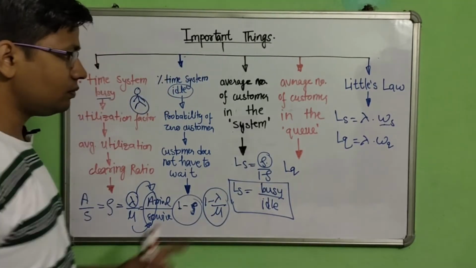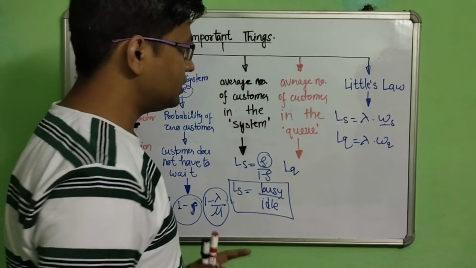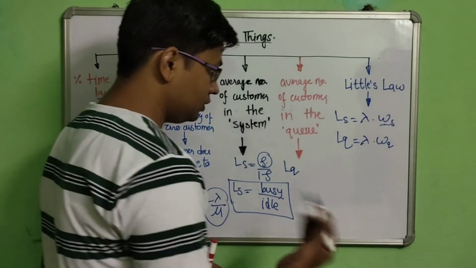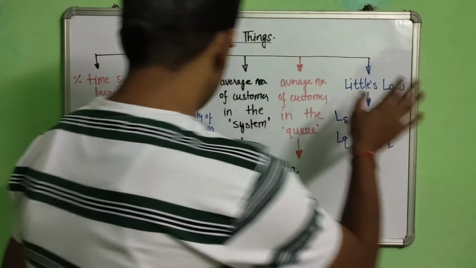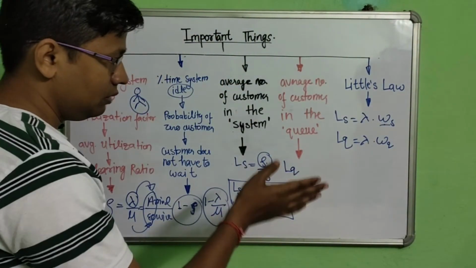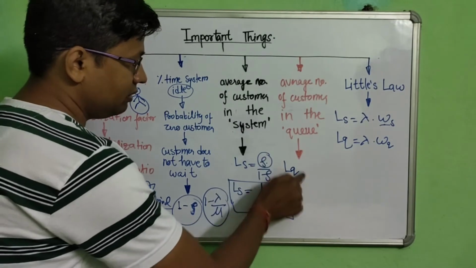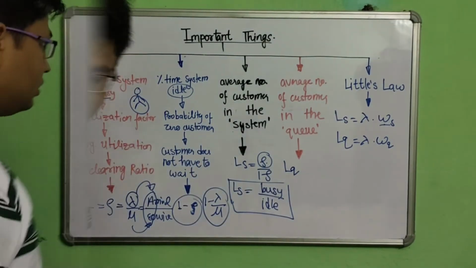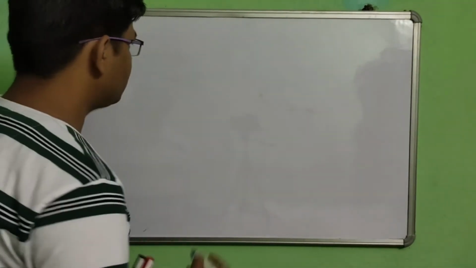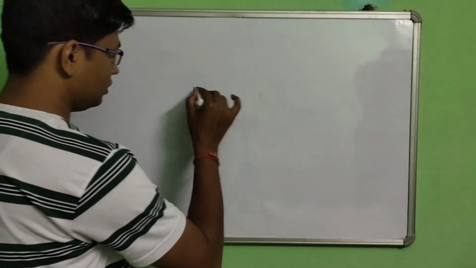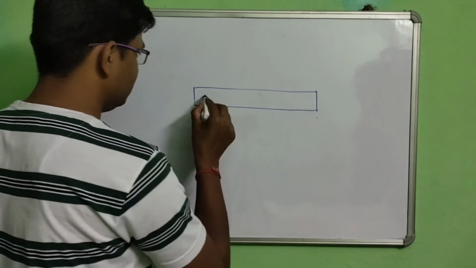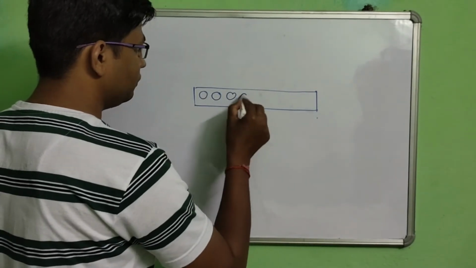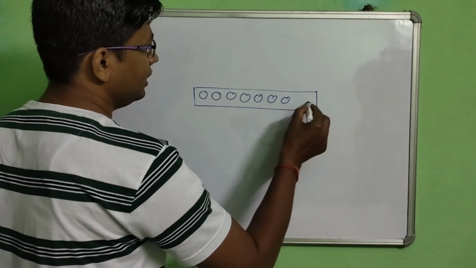Now, what is the formula for the average number of customers in the queue? I want to tell you. After that I will remove all these things, so I will make you understand how you can easily remember LQ. Now say there is a room, and there are some customers, 1 2 3 4 5 6 7 8.